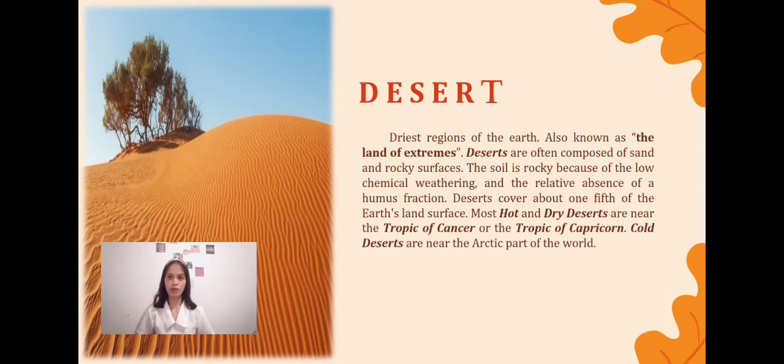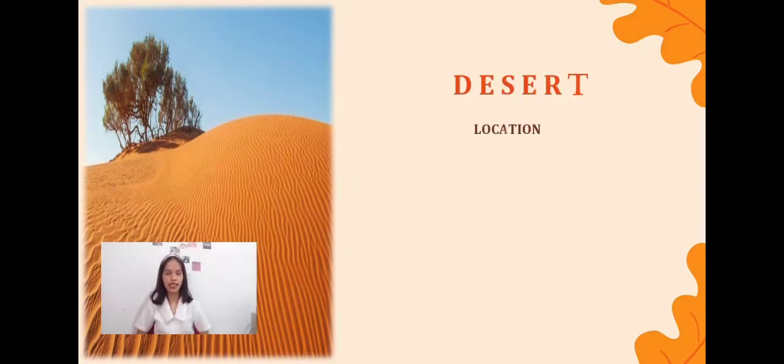Deserts are often composed of sand and rocky surfaces. The soil is rocky because of the low chemical weathering and the relative absence of humus fraction. Deserts cover about 1/5 of the earth's land surface. Most hot and dry deserts are near the Tropic of Cancer or the Tropic of Capricorn. Cold deserts are near the Arctic part of the world. So we have here the location, climate, vegetation, animals, and environmental concerns of desert.